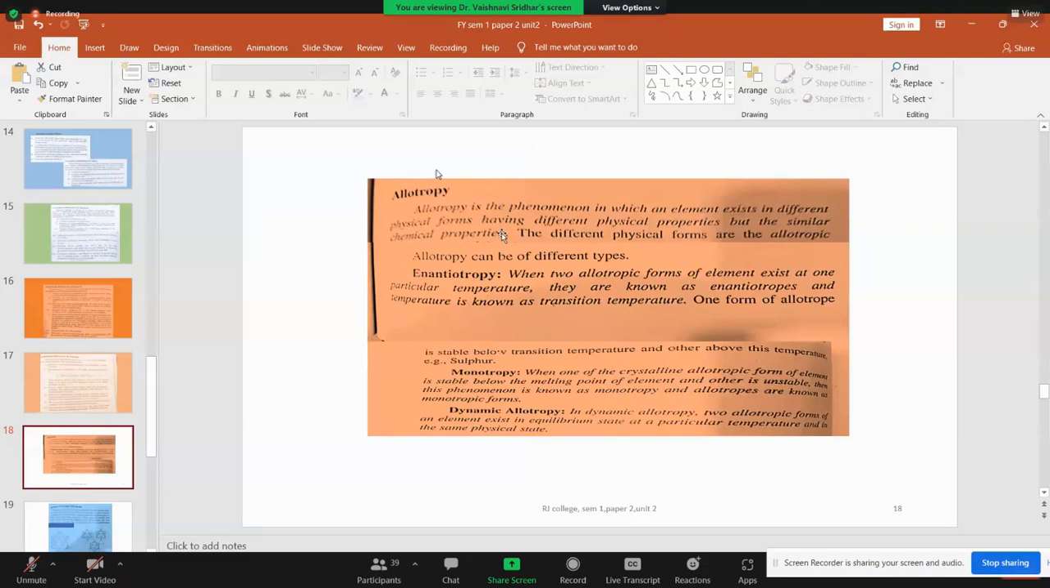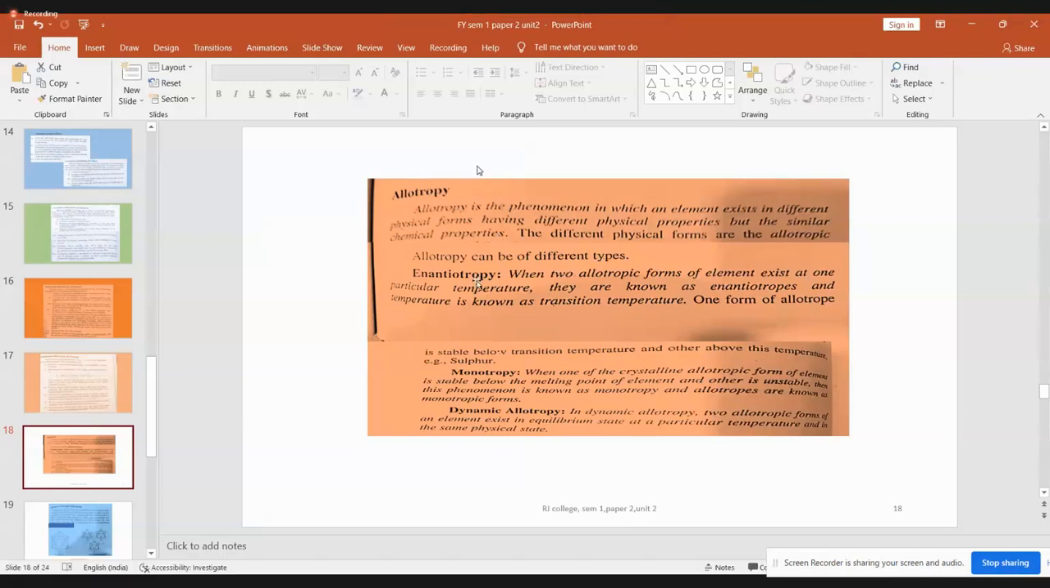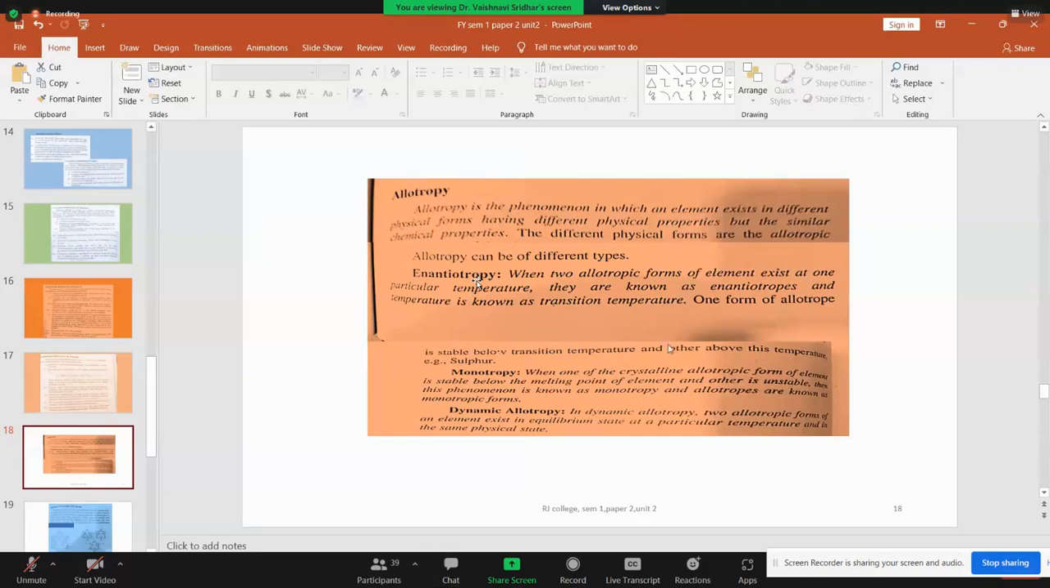Now, similarly, this allotropy can be of different types. There is one word called enantiotropy. So what is the meaning of this? When two allotropic forms of the element exist at one particular temperature. Okay, so this is related to temperature. We know that diamond is formed at different conditions. It is under the earth crust due to the building up of high pressure conditions. The coal gets converted into diamond over a number of years.